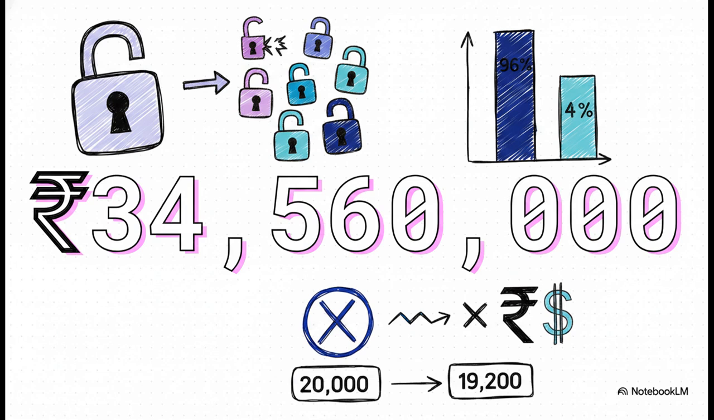How do we get the revenue? We take the total 20,000 locks, pull out the 96% that aren't coming back, that's 19,200 locks. Multiply those 19,200 locks by the 1,800 rupee selling price. So 19,200 times 1,800 gives us exactly 34,560,000 rupees. That is your recognized revenue.